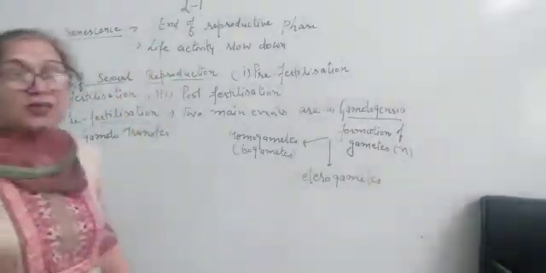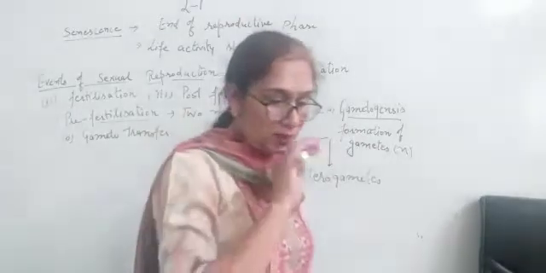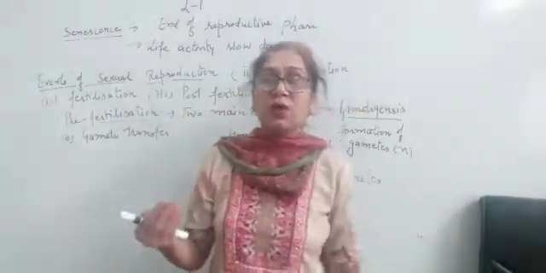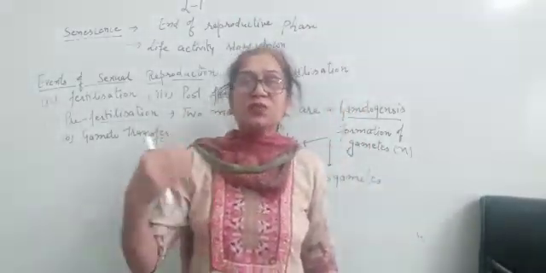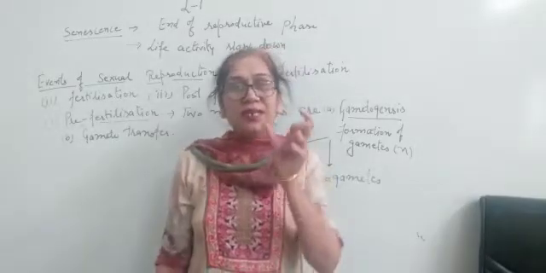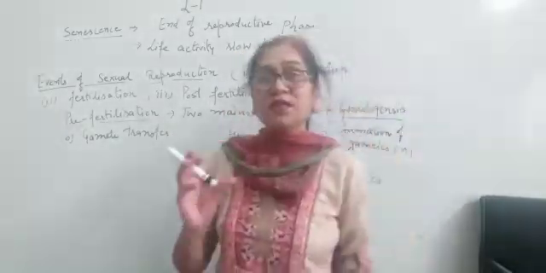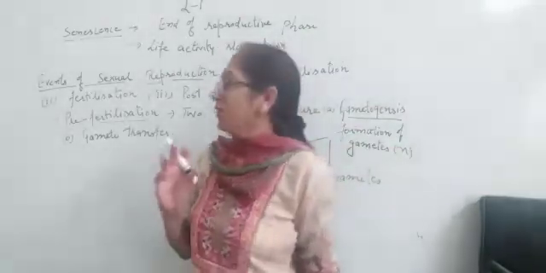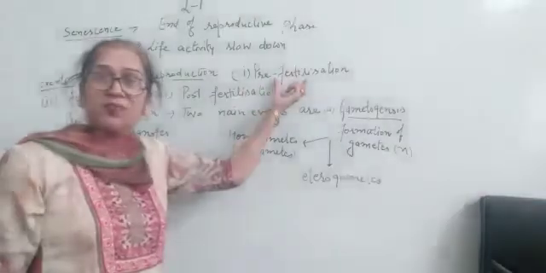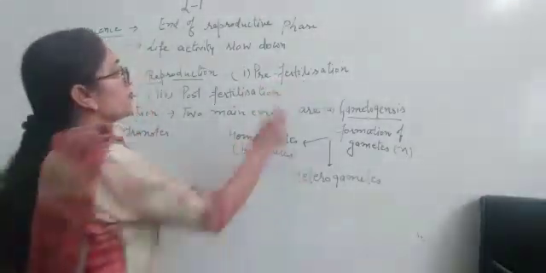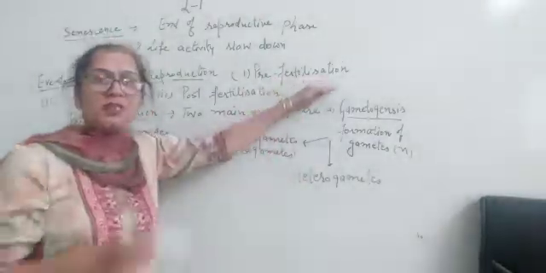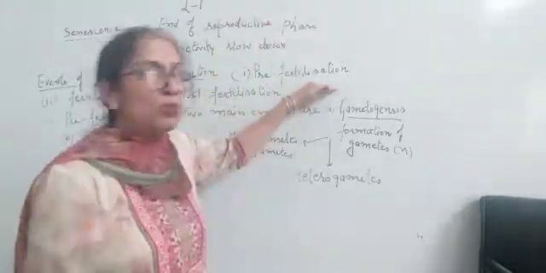Now, next topic is sexual reproduction, or you can say events of sexual reproduction. When any organism undergoes sexual reproduction, what are the main events in that? The first step of sexual reproduction is pre-fertilization, means fertilization से पहले क्या क्या होगा.